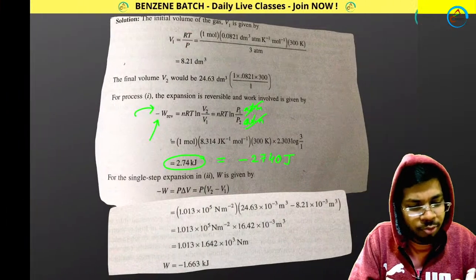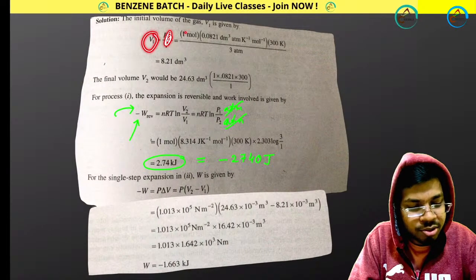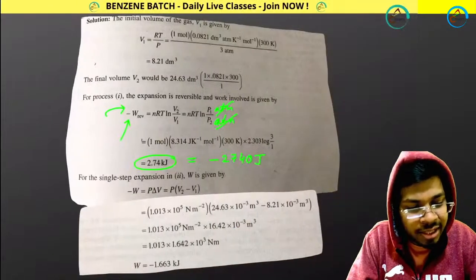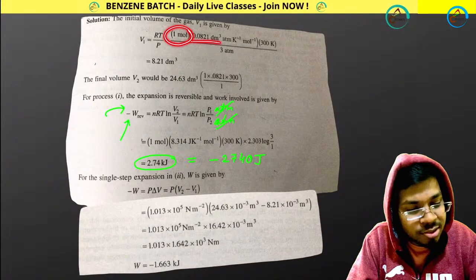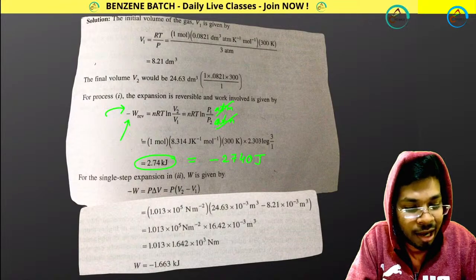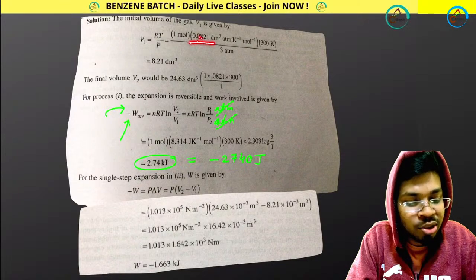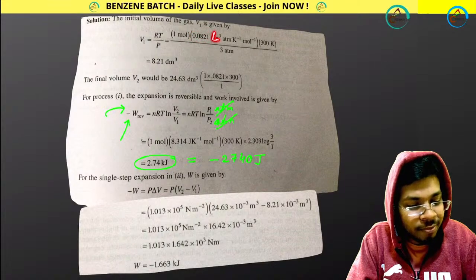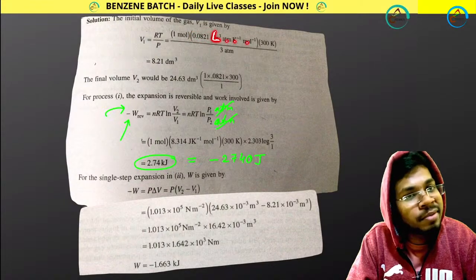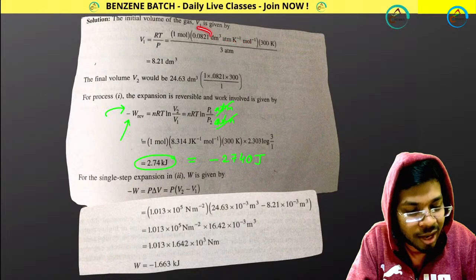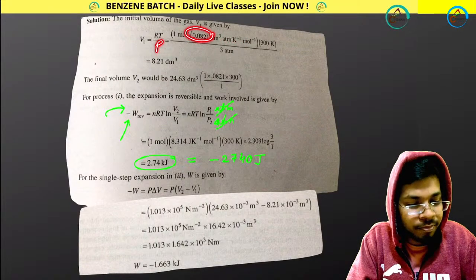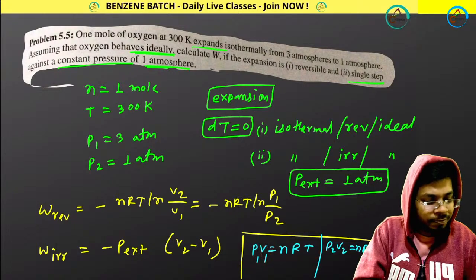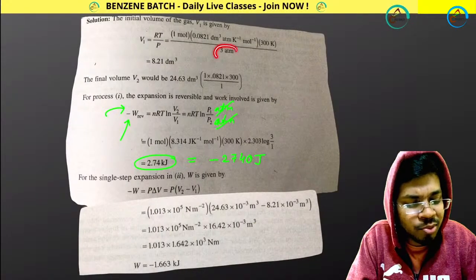N means 1 mole, it is given. R, look at this. Here I am putting the value 0.0821 in dm cube, meaning liter: liter atmosphere per mole per Kelvin. Why am I putting this value? Because here it is a pressure term. Look at this, V1 will be nRT by P1. The pressure is in atm, so you have to cancel the atm.